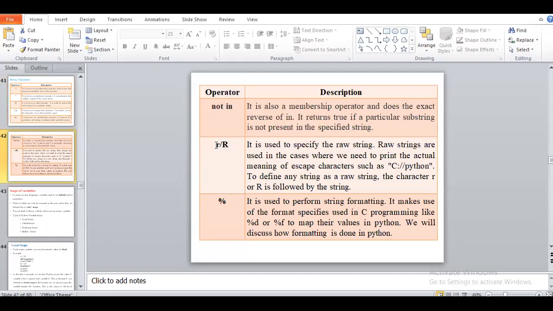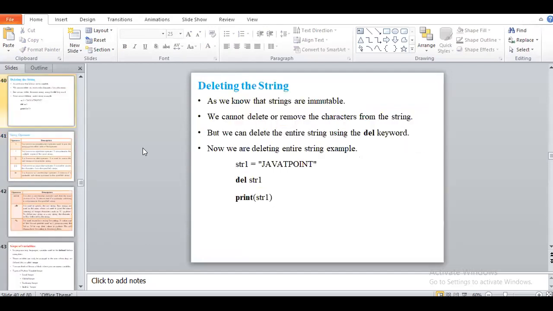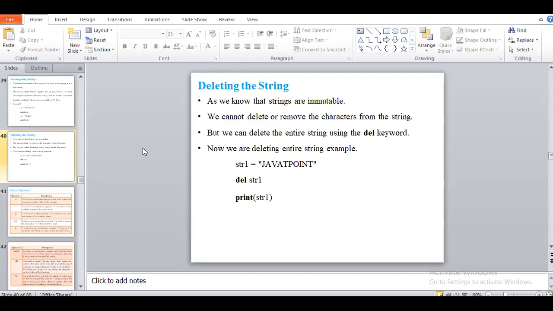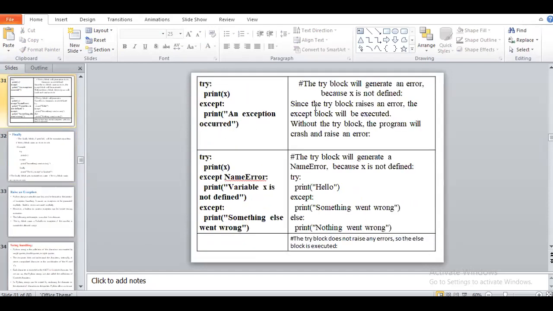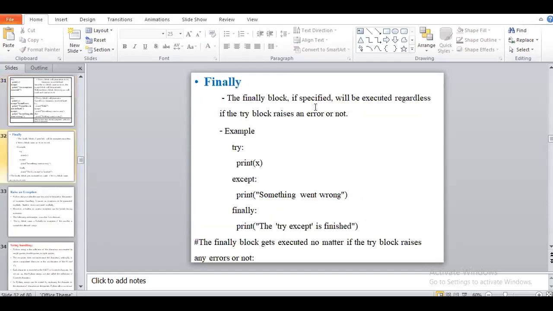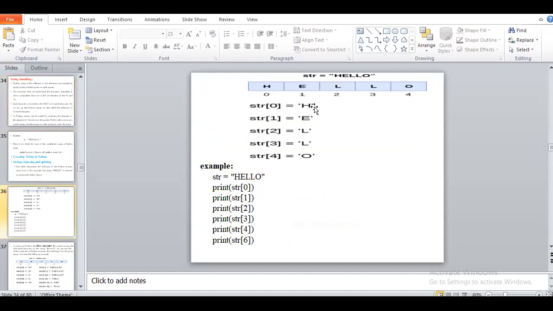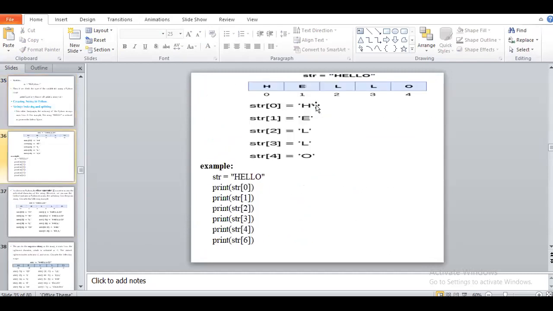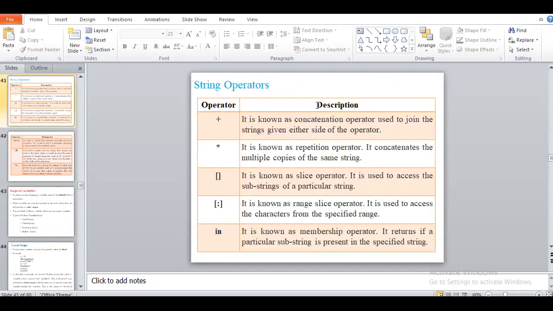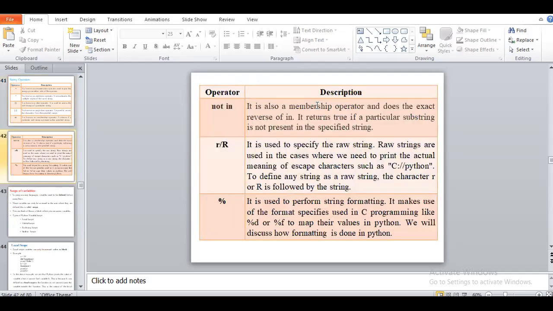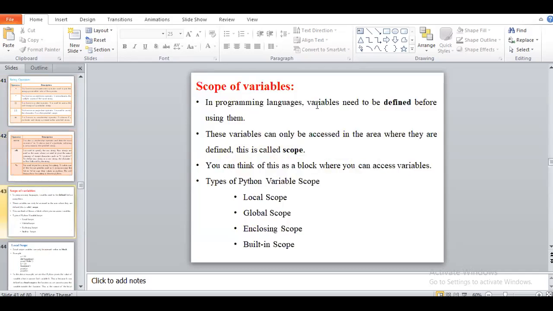Can anyone perform this operation of the R? You have to perform all the programs that we execute today, and you have to share that program on the group. Means you have to send the program of exception handling, then the string handling program. Like we are performing indexing, slicing, negative slicing, reassigning a string, deleting a string, and the remaining operations: concatenation, repetition, slicing, membership, not in, like all the operations.